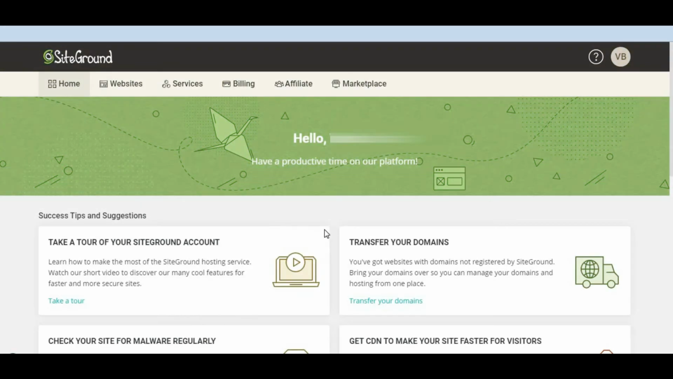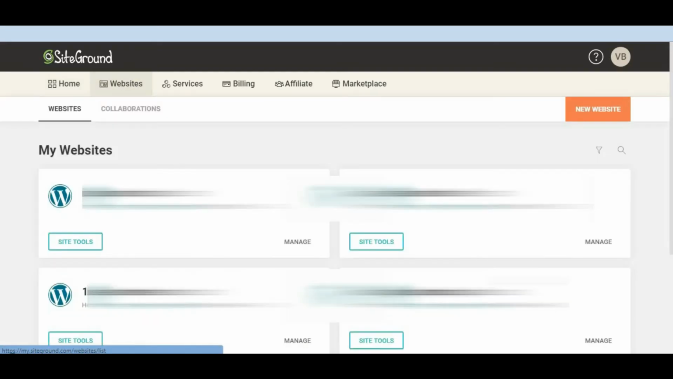So after the successful payment, you will get a mail and you will be redirected to this page. So here it is. This is the SiteGround dashboard. So click on this website tab. Here it is. Click on website tab. So now to install WordPress, click on new website. Here it is. Just click on new website.